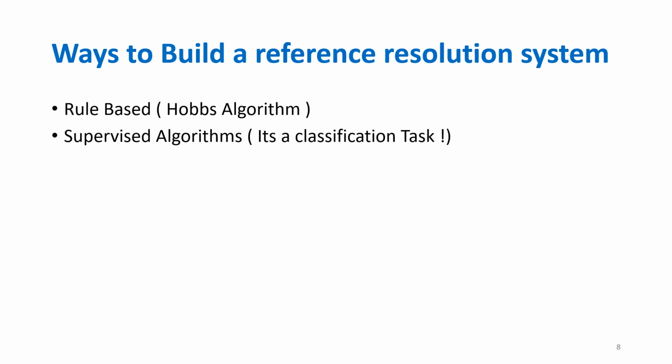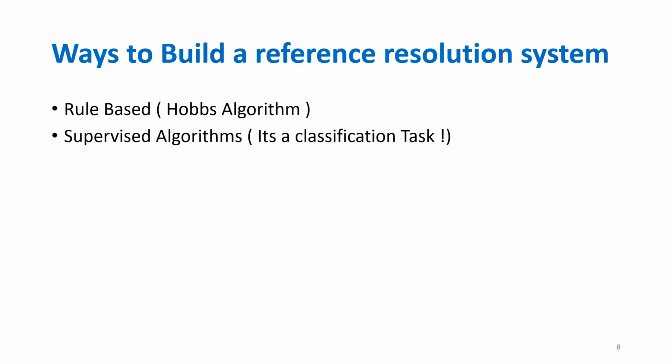Now we need to understand how to build a reference resolution system. Like most NLP applications, reference resolution systems can be built in a rule-based way, or through a supervised algorithm. We have the Hobbes algorithm, which is a popular algorithm based on rules. And we can also use any supervised algorithm like SVM, support vector machine, or naive-Bayes classifier, as we can foresee this as a classification task.